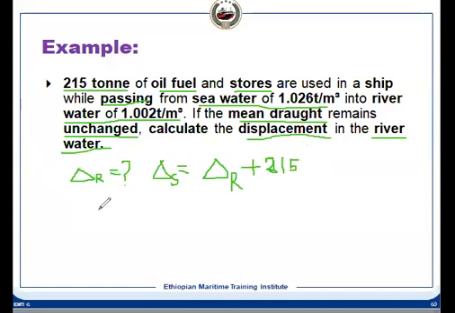Now what is the volume of displacement in the river? This will be delta R divided by rho R. Because rho R is given to us, it will be divided by 1.002.